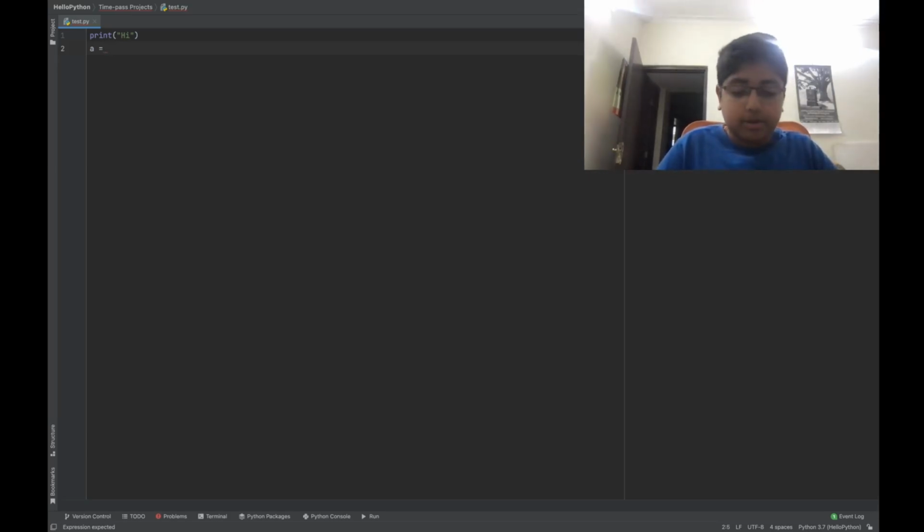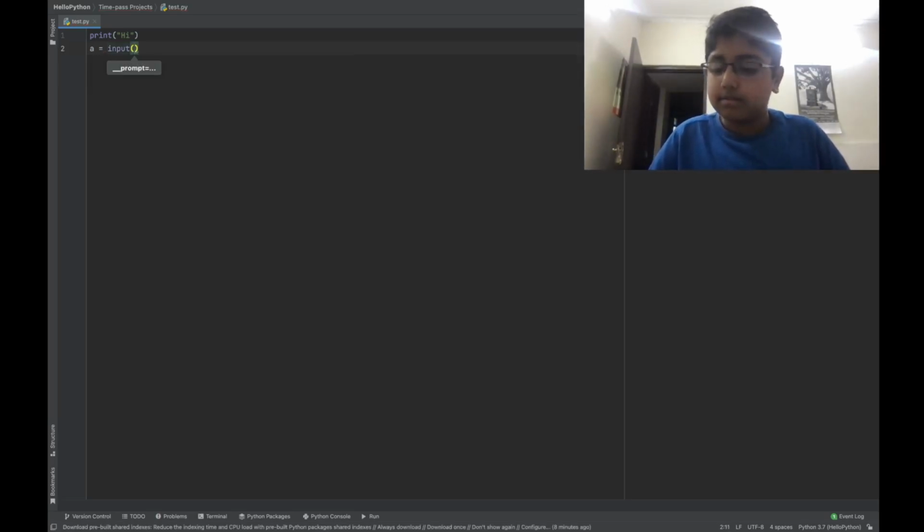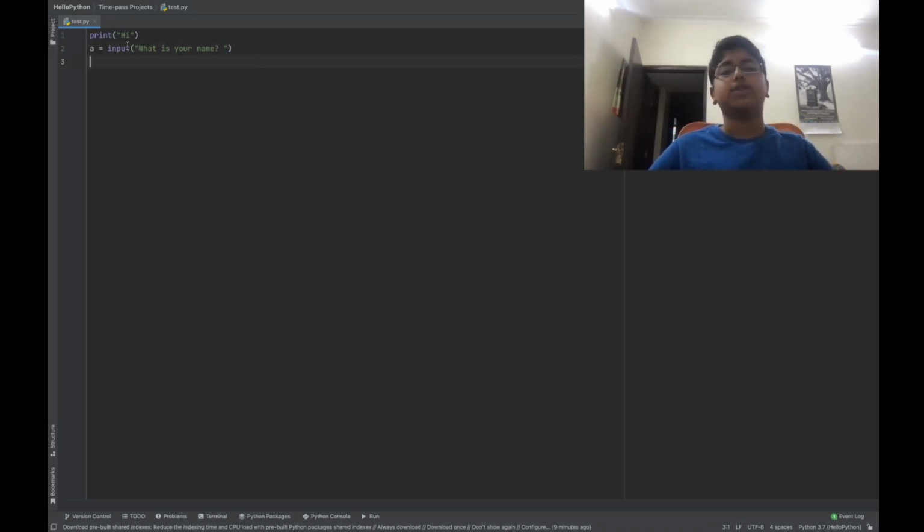So we're gonna keep an input statement. We're gonna write input, and then same process as the print statement, because it has to essentially print it. So brackets, double quotation marks, what is your name? I prefer keeping a space after your input statement, so it gives a little bit of space to type. So we have these two. It's gonna print what is your name, and then a is equal to input. Okay, what does that do?